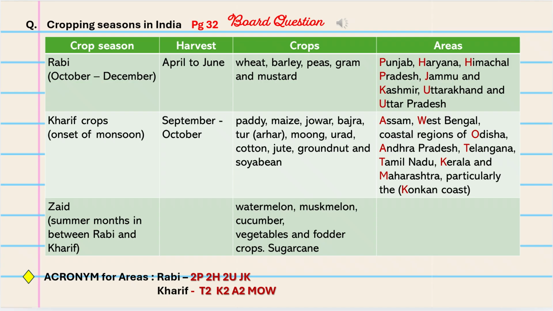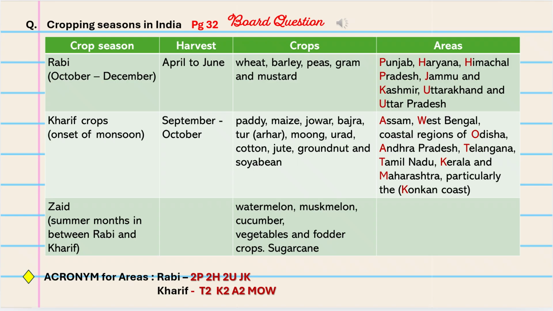So before we discuss the cropping season in India on page 32, I just want to add that for the Zaid cropping season, this is the only information that's available in the textbook. In case you want to add the harvest and the areas, then you will have to look online and fill in the information for that. Another point to note is the chapter Agriculture is very small compared to the chapter of the previous years. So this is all the information that's available in your textbook.